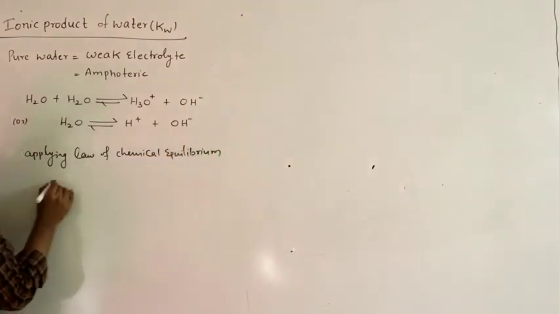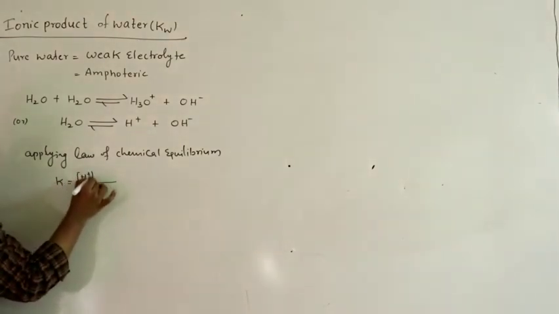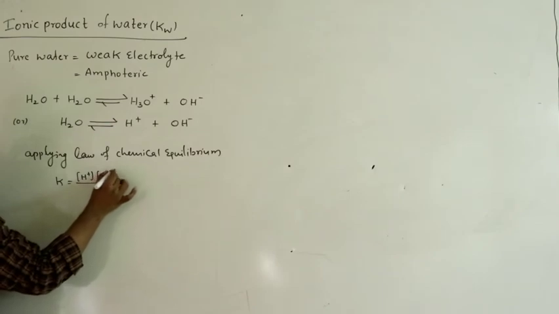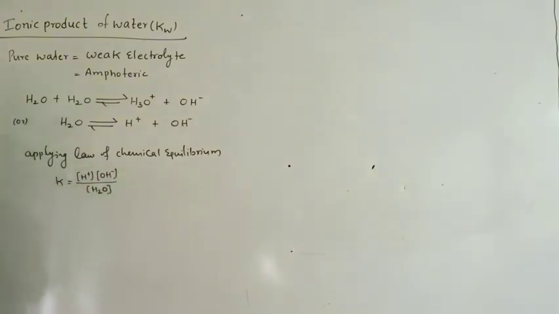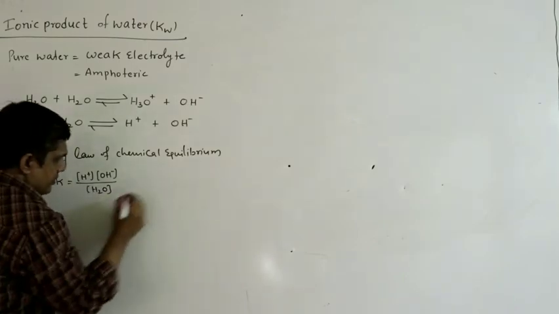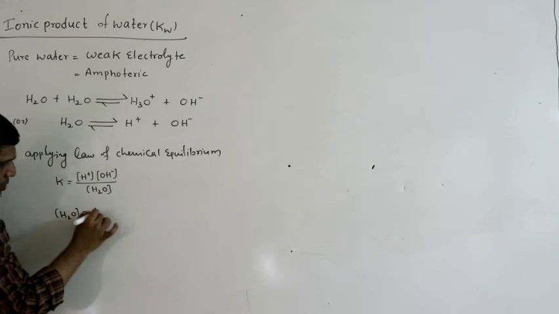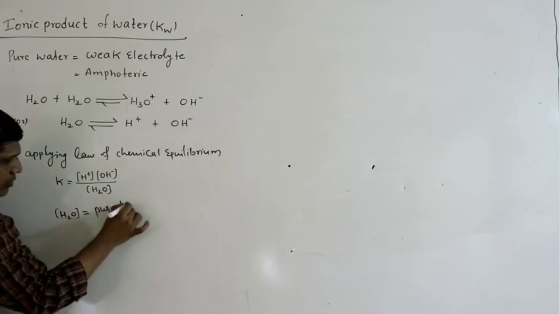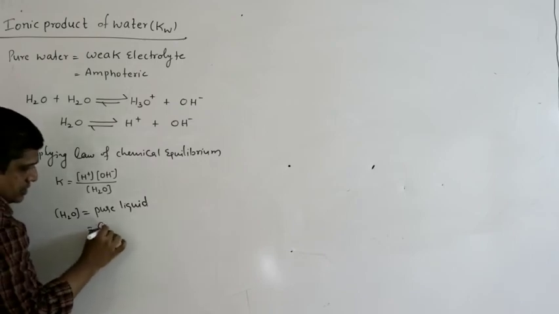So what I will get? K equal to H plus ion concentration into OH minus ion concentration into water. Here H2O is a pure liquid. Its concentration is assumed to be constant.